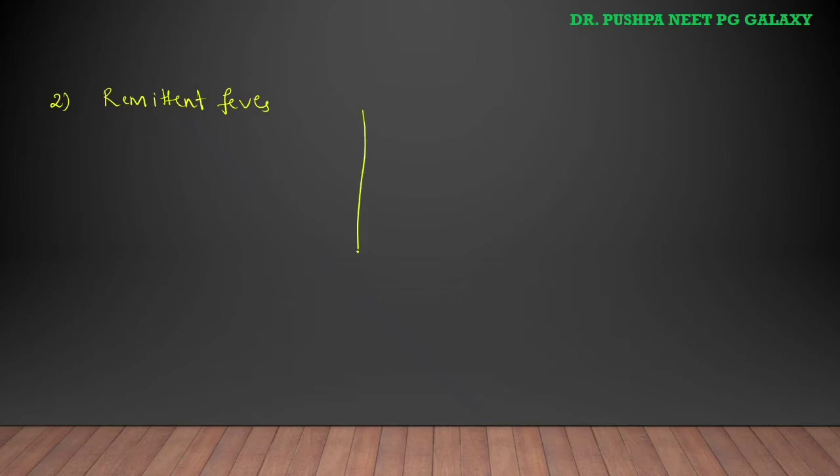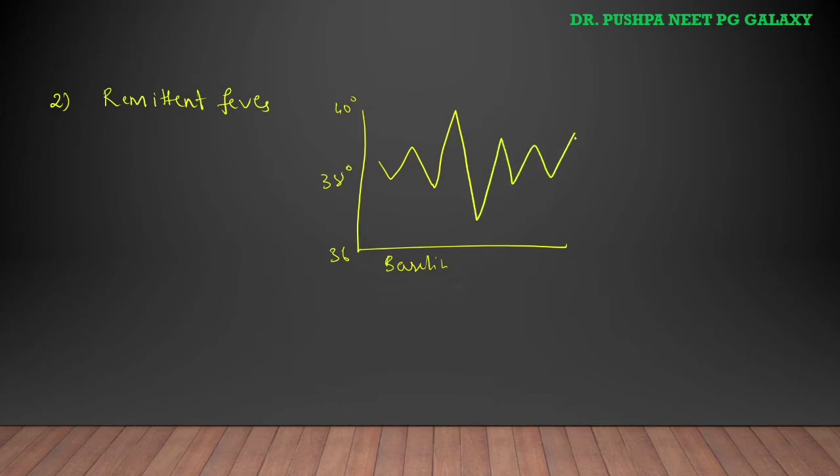If we plot a graph, this is the baseline, here it is 36 degrees Celsius, 38, 40 degrees Celsius. The fluctuation is more than 2 degrees Celsius but does not touch the baseline. Examples are typhus, sepsis, tuberculosis and rheumatic fever.